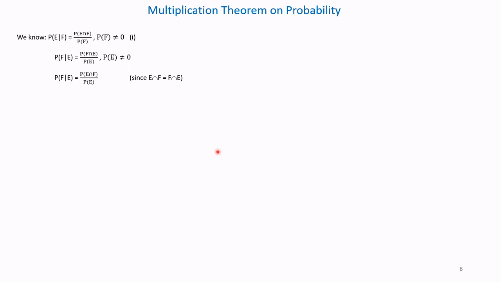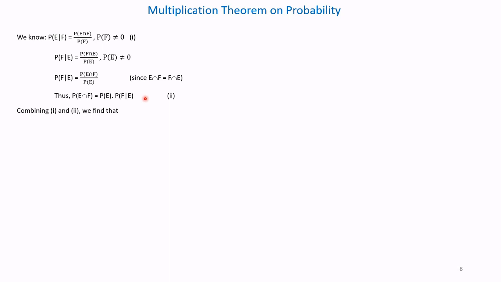Therefore, probability of F intersection E is E intersection F divided by probability of E, since E intersection F is equal to F intersection E, because both are the same. Thus, cross multiplying, probability of E intersection F is equal to probability of E into conditional probability of F given E has occurred. Let it be equation 2.